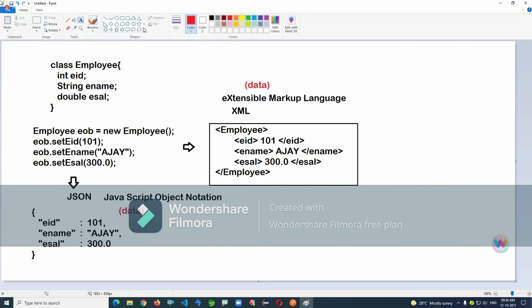Now the question is, how can we convert a Java object to JSON format, or JSON to a Java object? And how can we convert XML to this?